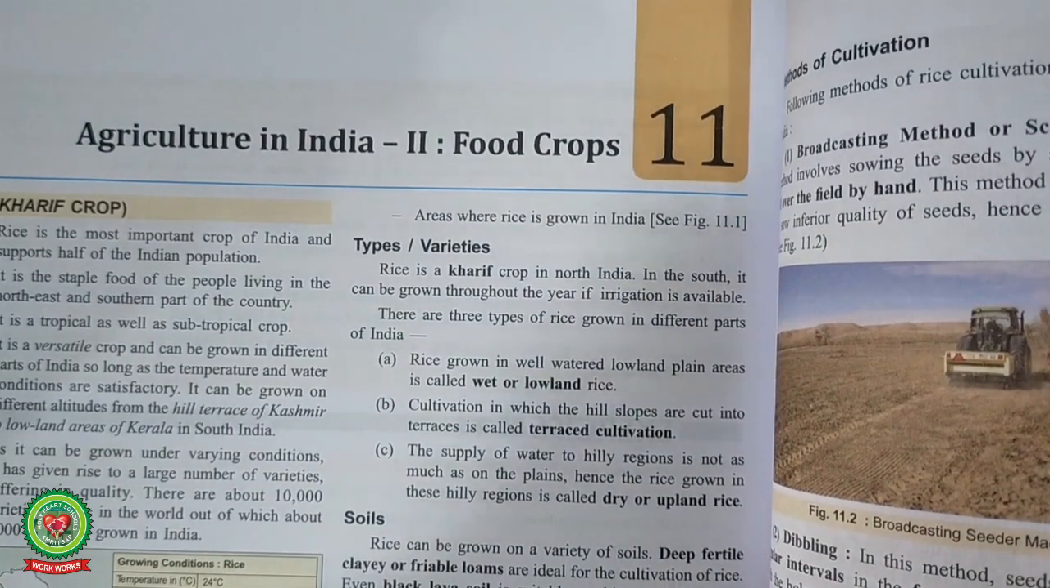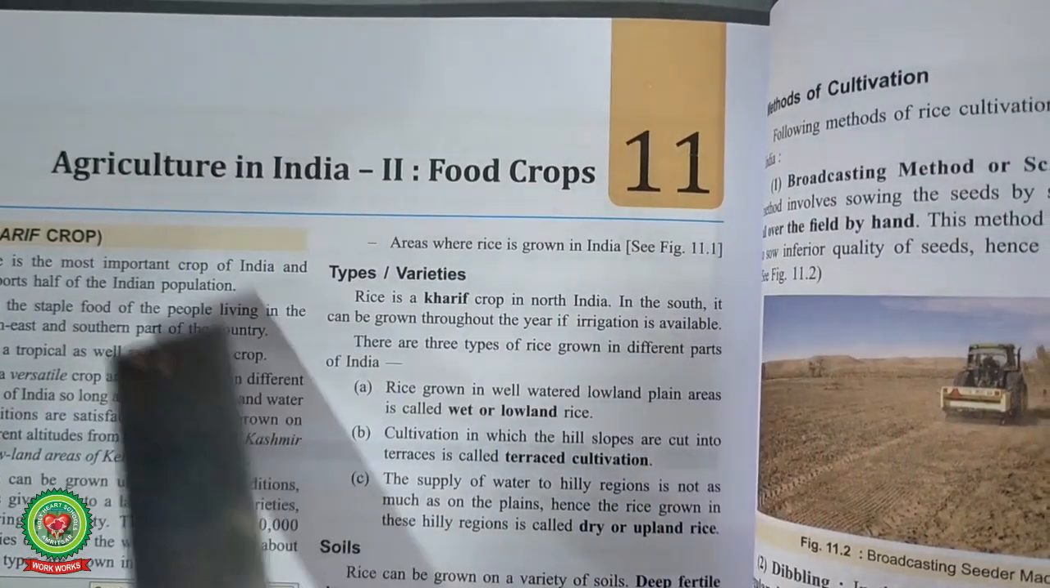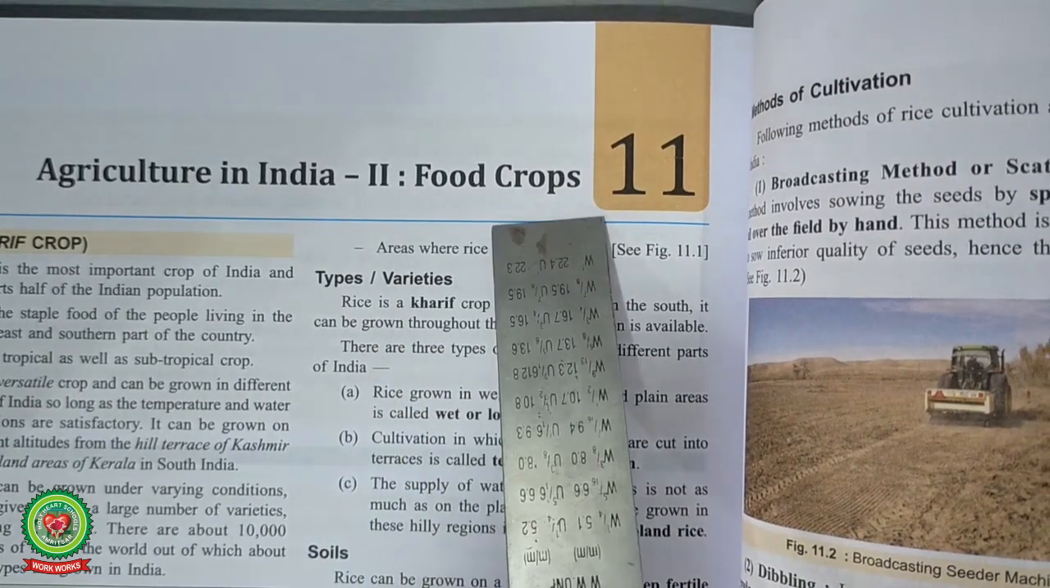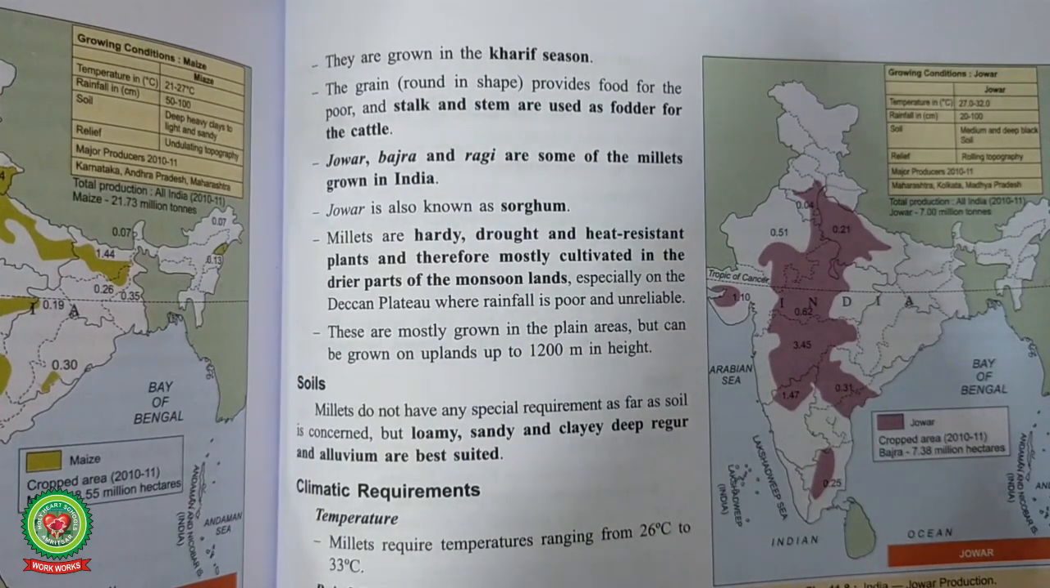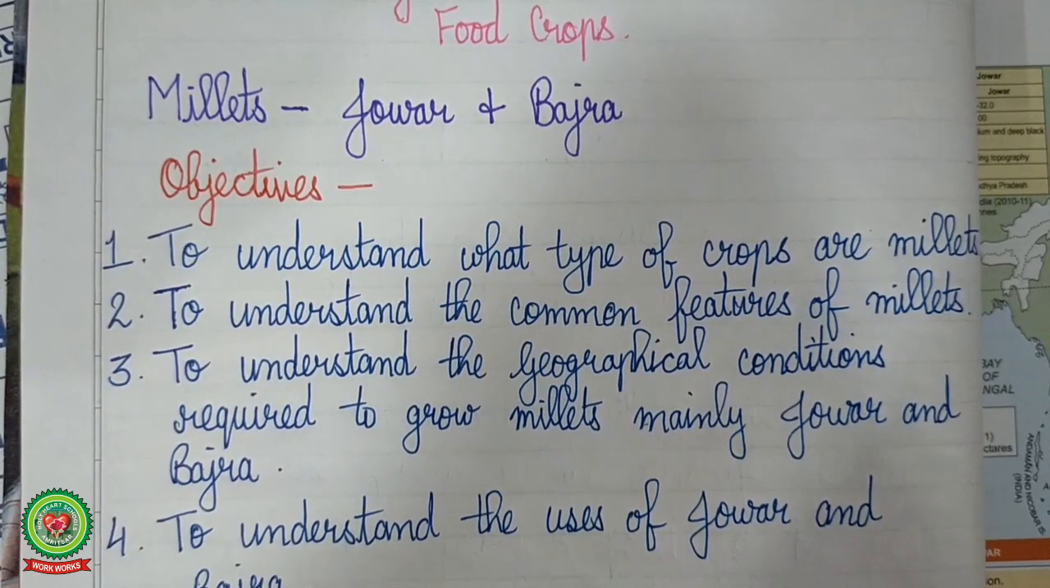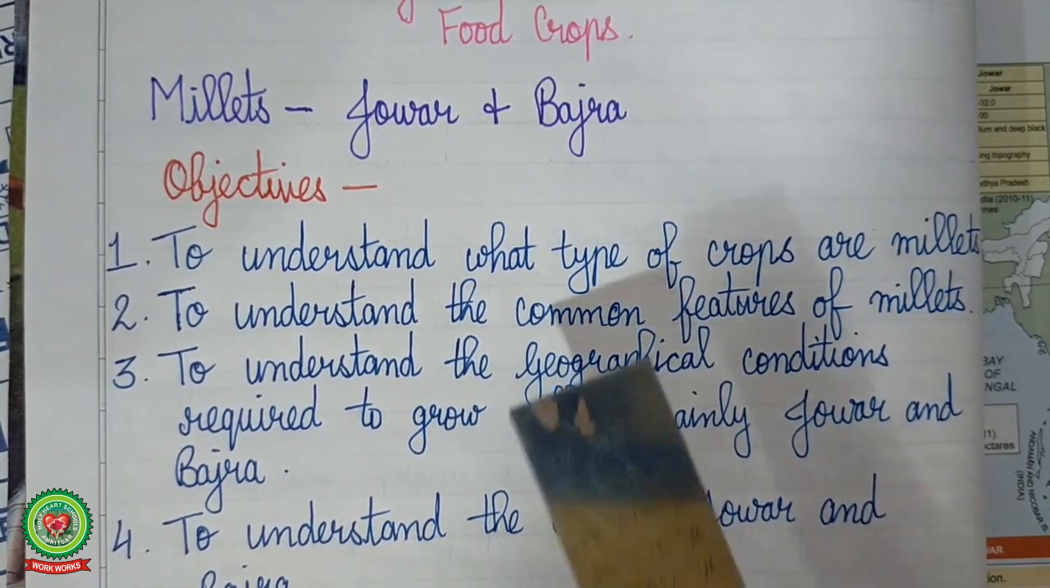In today's class we'll discuss lesson number 11, Agriculture in India, part 2, Food Crops. Please open your book at page 219 for the same. First of all, we'll discuss the objectives of today's class.